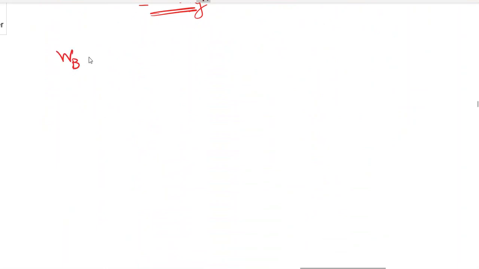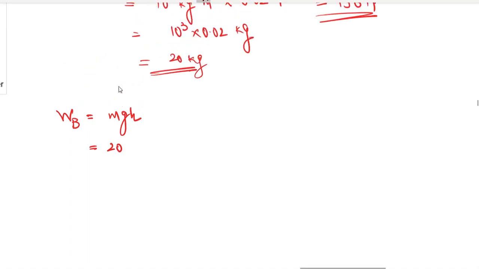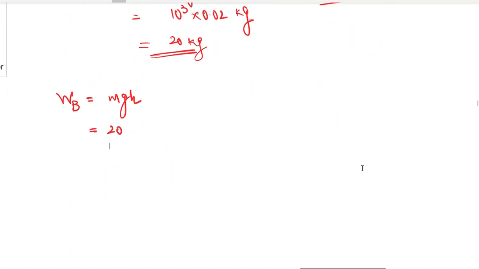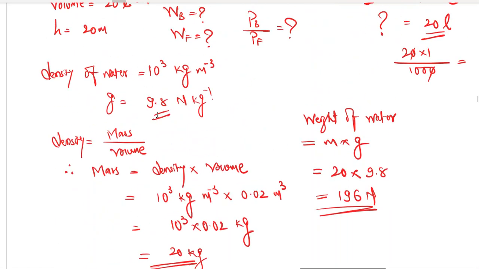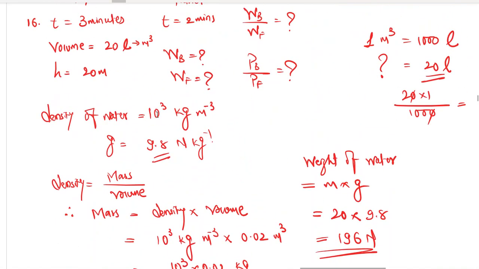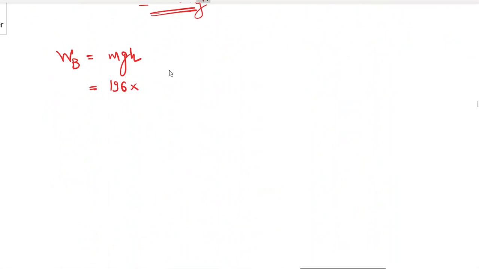Work done by the boy is mgh. Mg is the weight of the water, which is 196 Newton. I'm sorry, 20 is the mass. 20 into 9.8, right? So 196 multiplied by the height, the depth of the well, which is 20 meter.